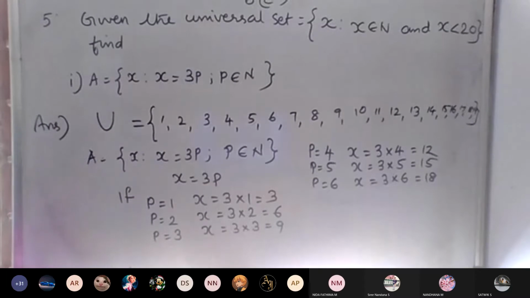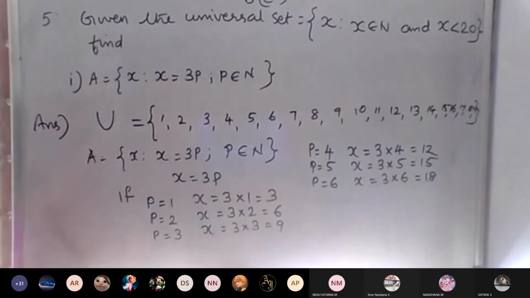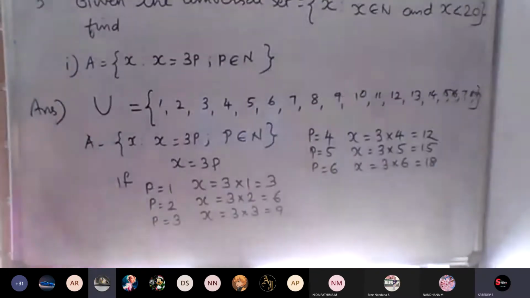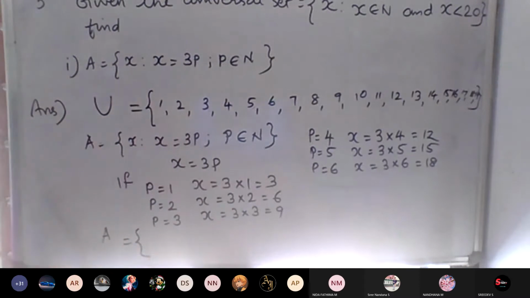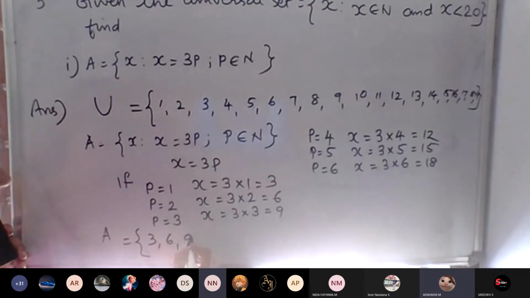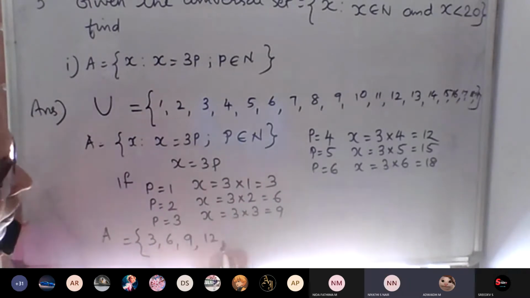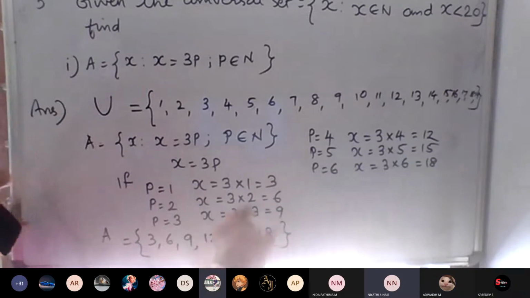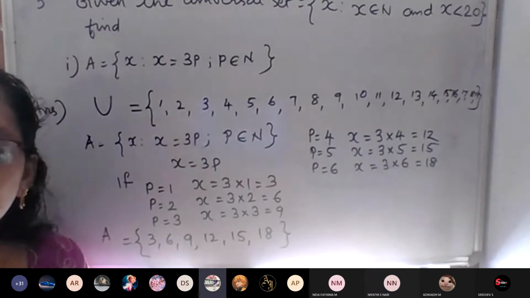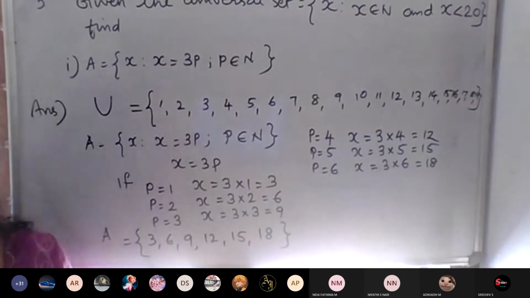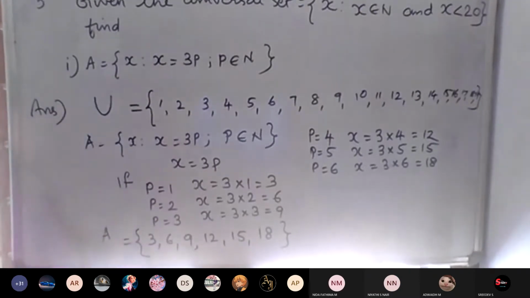So how can we write the set in roster form? A is equal to the set of all X, where X is in terms of P. So 3, 6, 9, 12, 15, 18, up to 18. Is it okay now? Any doubt in this? No, ma'am. No doubt. Clear now? Okay. Then next question.